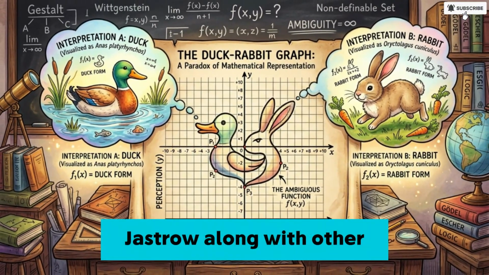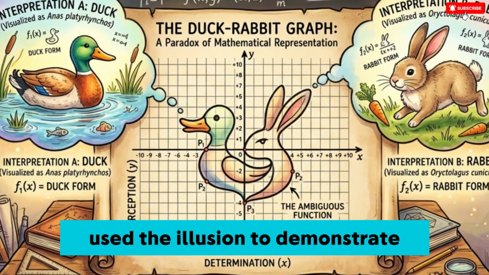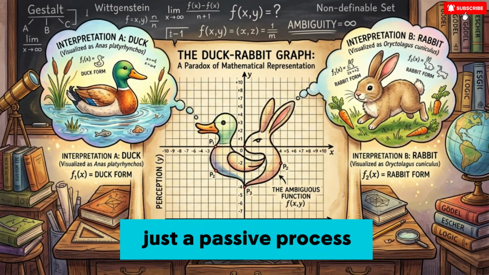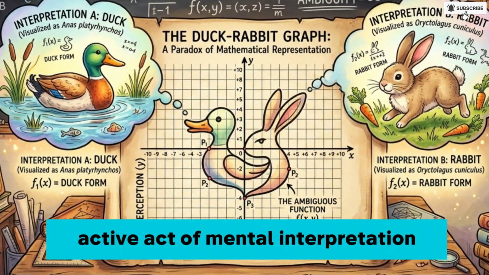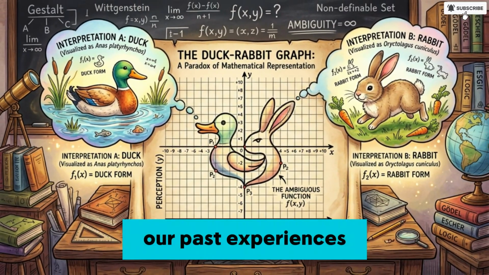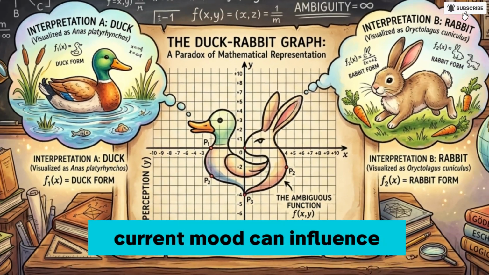Jastrow, along with other thinkers like Ludwig Wittgenstein, used the illusion to demonstrate that perception is not just a passive process of receiving sensory data, but an active act of mental interpretation. Our past experiences, expectations, and even our current mood can influence what we see.